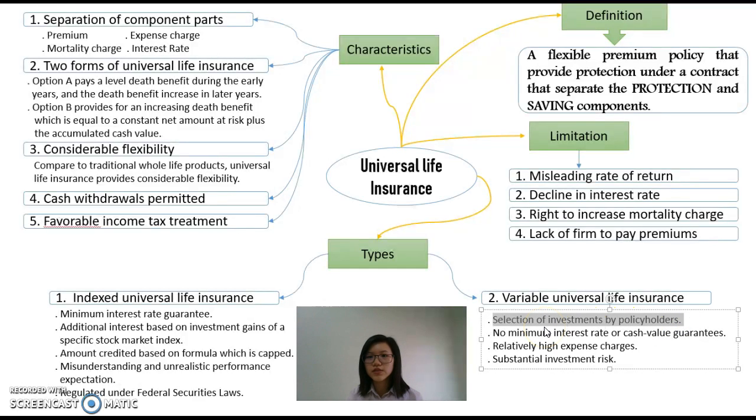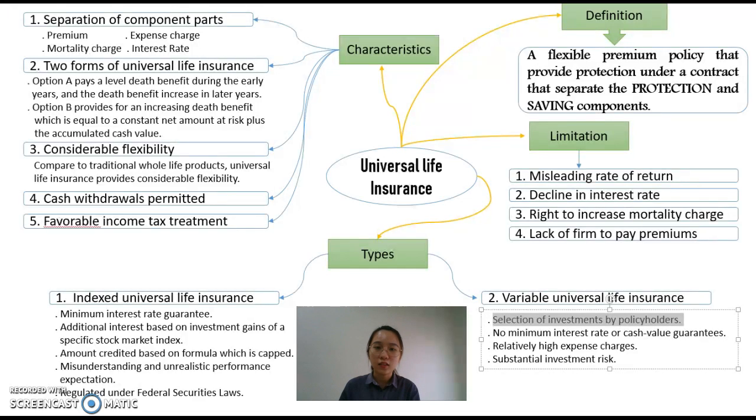The variable universal life policy allows the policyholder to invest the premiums in a wide variety of investments. The premiums are invested in one or more separate accounts, which are similar to mutual funds in daily operations. The accounts include common stock funds, bond funds, international funds, and other accounts as well.